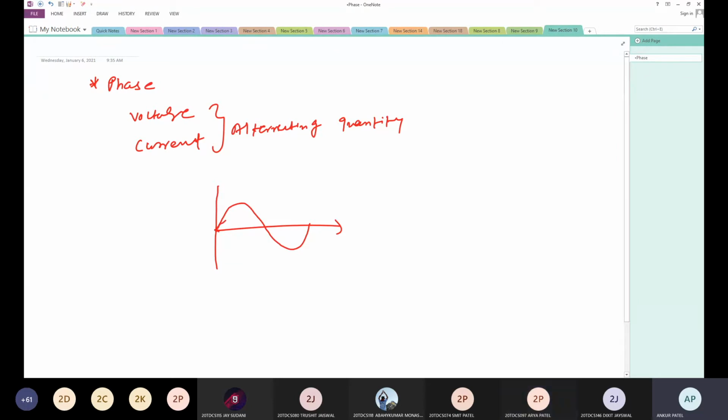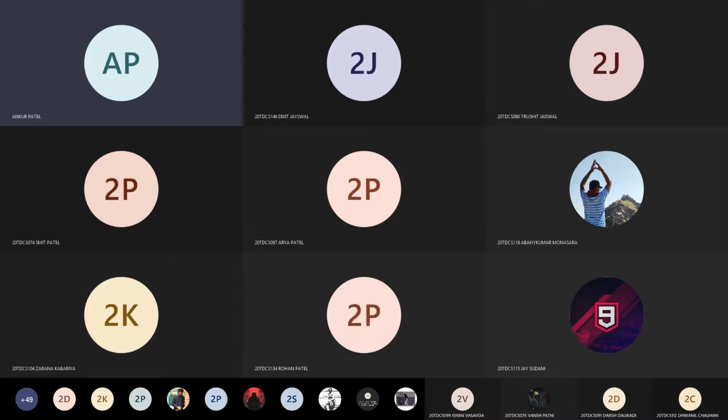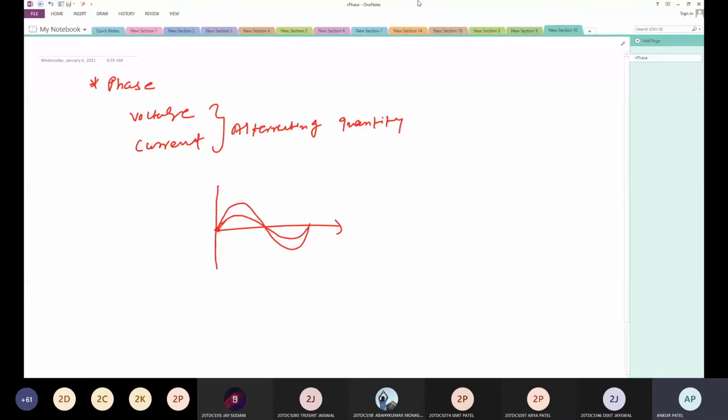Sir, the screen is not visible. Okay, wait, I am showing you. Phase means, suppose I am taking two quantities, voltage and current, which are alternating quantities. I have drawn the waveform here.